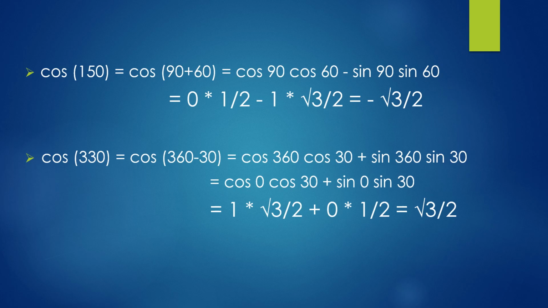Similarly, cos 330 can be written as cos 360 minus 30. And with the expansion of the formula cos A cos B plus sin A sin B, eventually we get root 3 by 2. Please remember children that 360 degrees is the same as 0 degrees. So whatever is the value of sin 0, cos 0 will apply to cos 360, sin 360, etc.